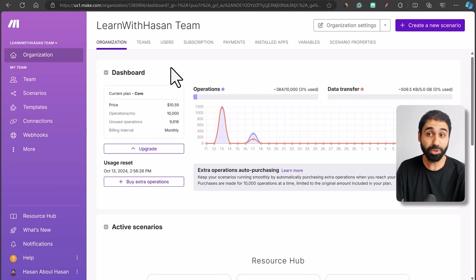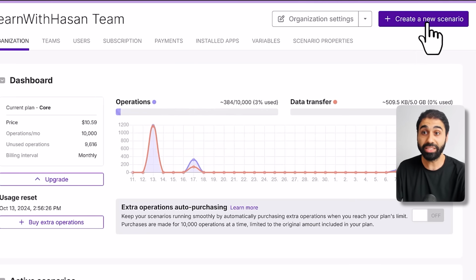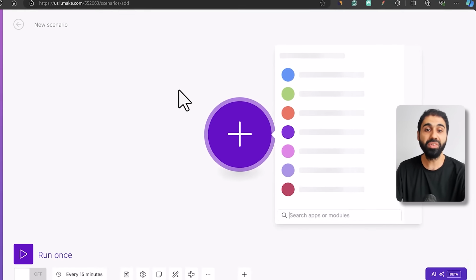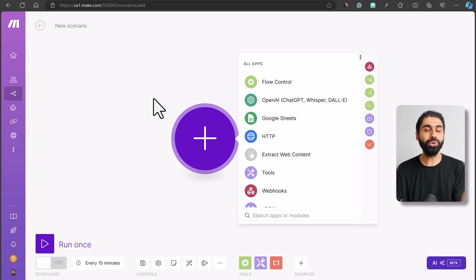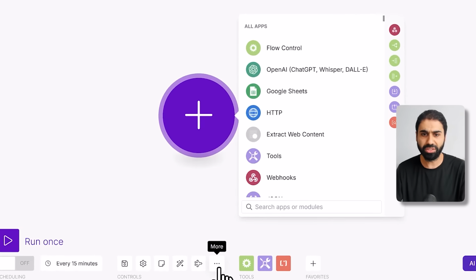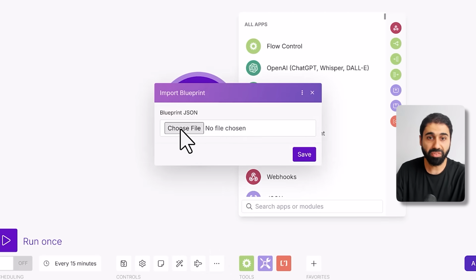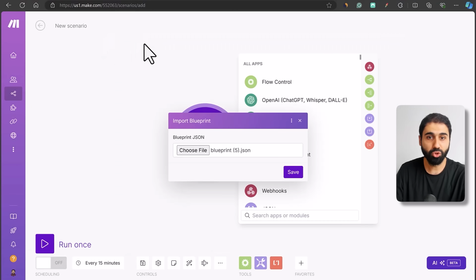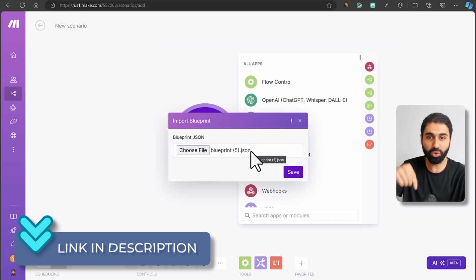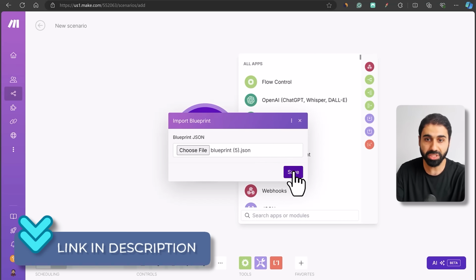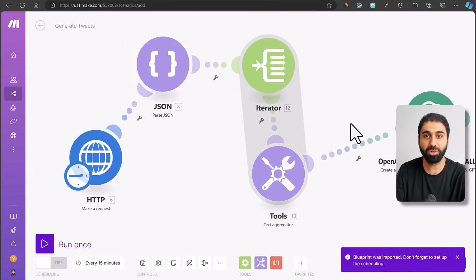This is my dashboard and simply click on create a new scenario. Perfect. Now to make things simple for you and to save time, I prepared the system for you. Just click here on these 3 dots, click import blueprint. Let's choose a file. This is the blueprint. I will keep the link in the description below. Just download the JSON file and import it here, save, and boom, here we are.